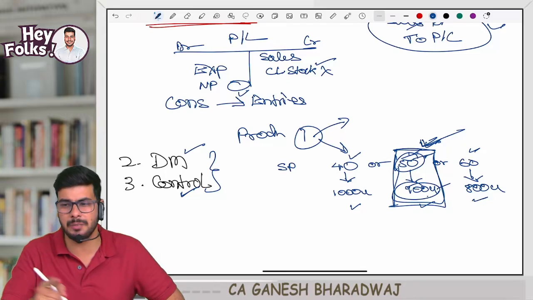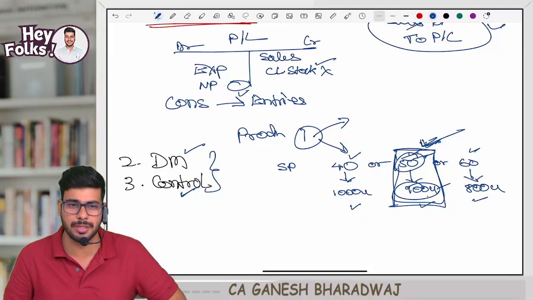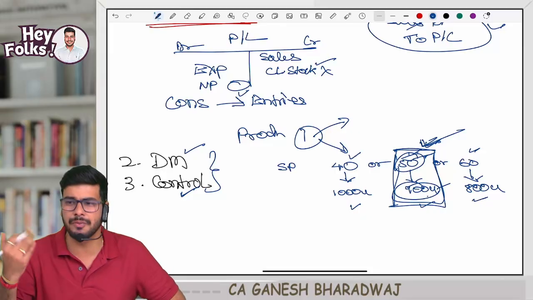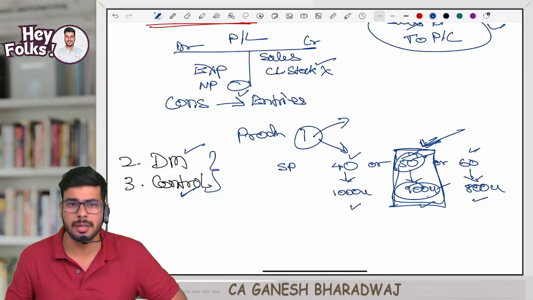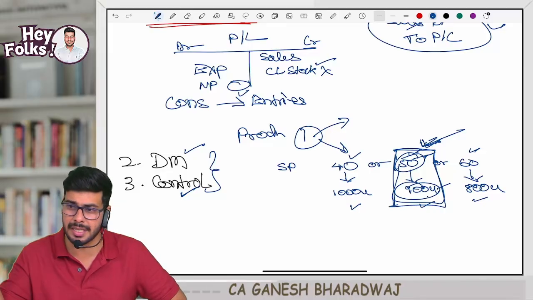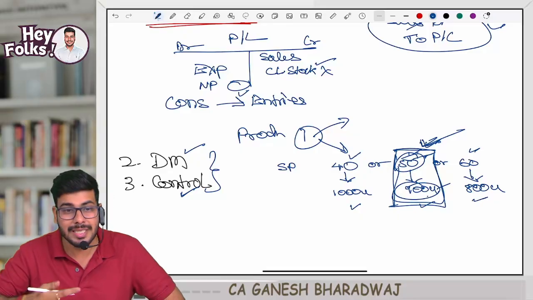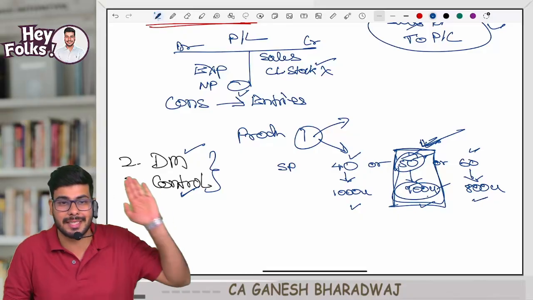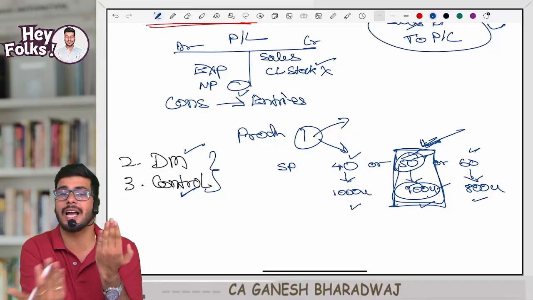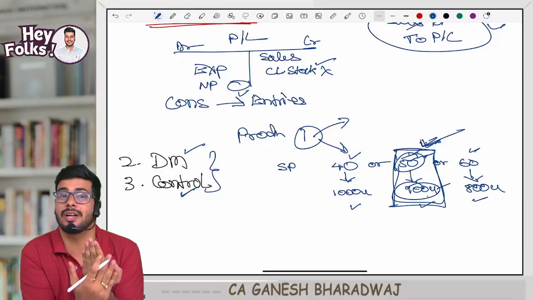Selling price, I asked my marketing team to fix the selling price at 50 rupees. But for some reason, they fix it at 55 rupees. Now they've deviated. Here, whether it's a good deviation or a bad deviation, we will see. We will see this in a chapter called as standard costing that we will see later. But I'm telling you, this is a process of control. I establish a standard, compare that with actuals, and this process is called as controlling.